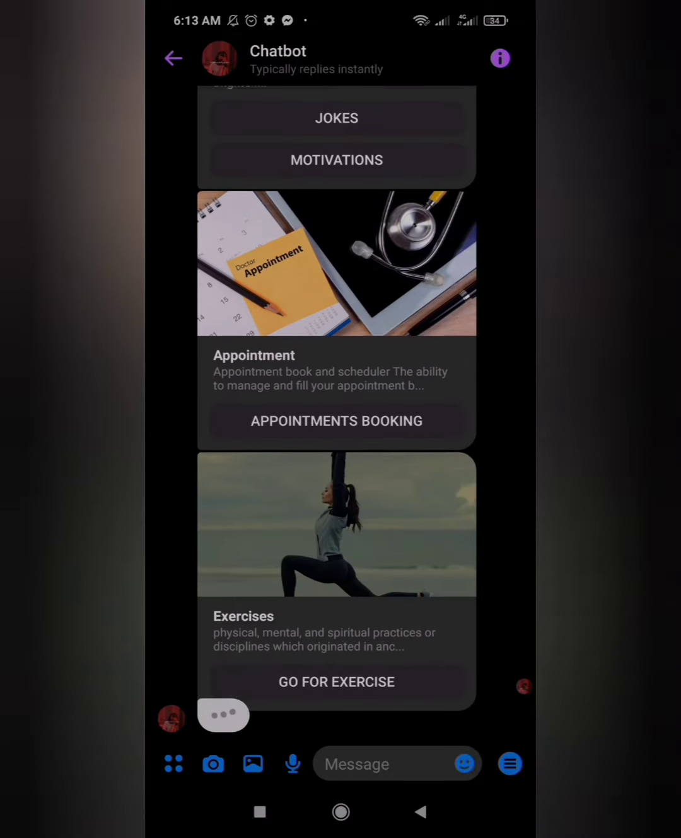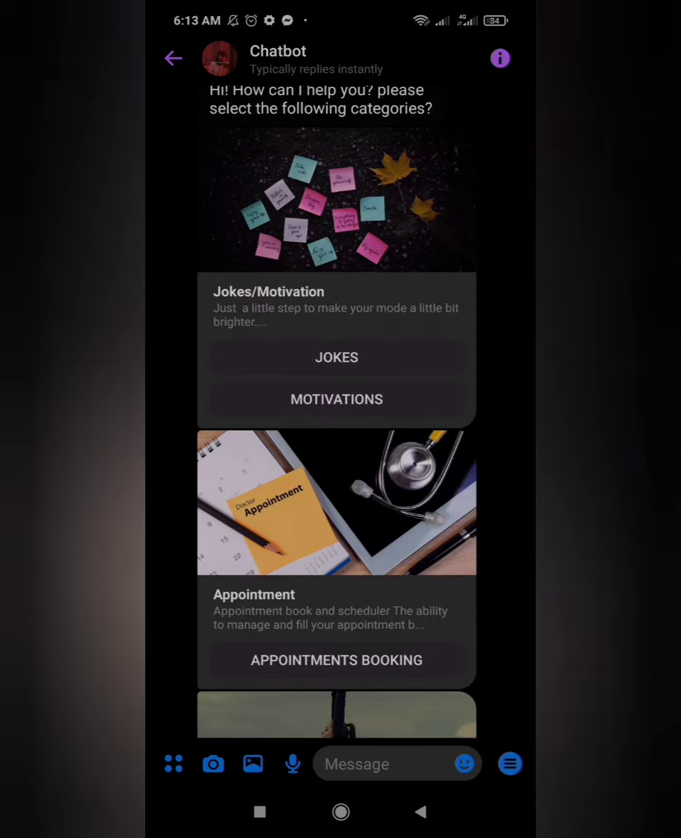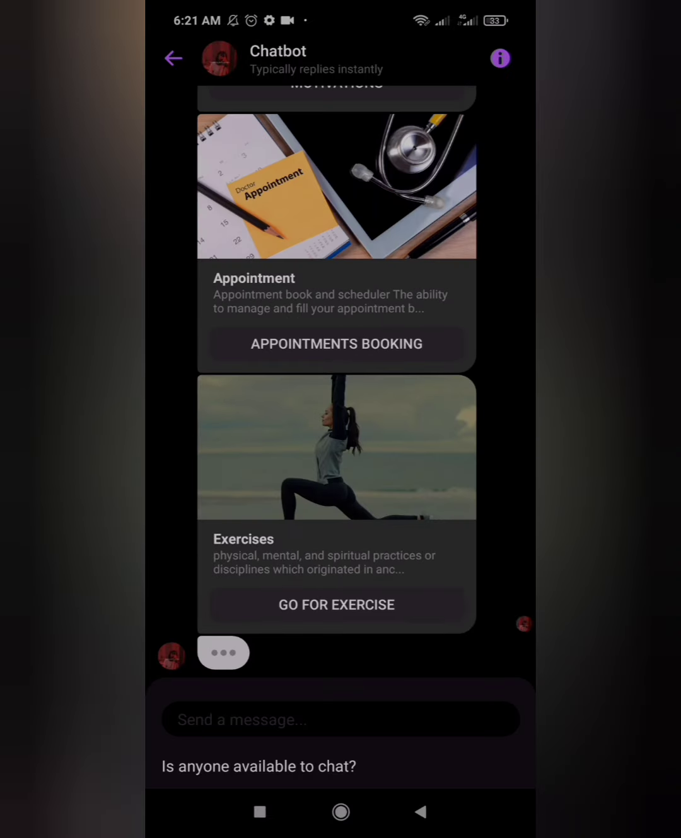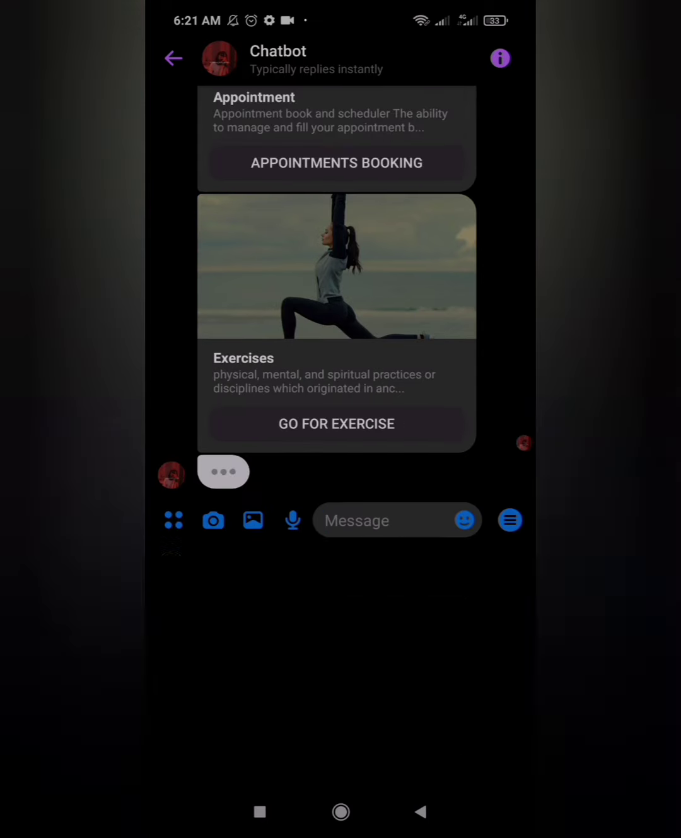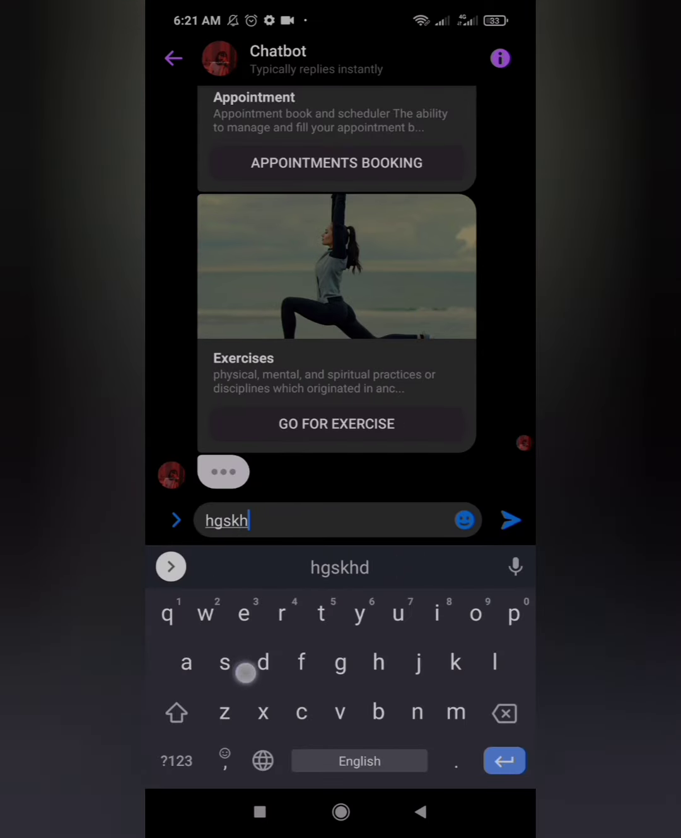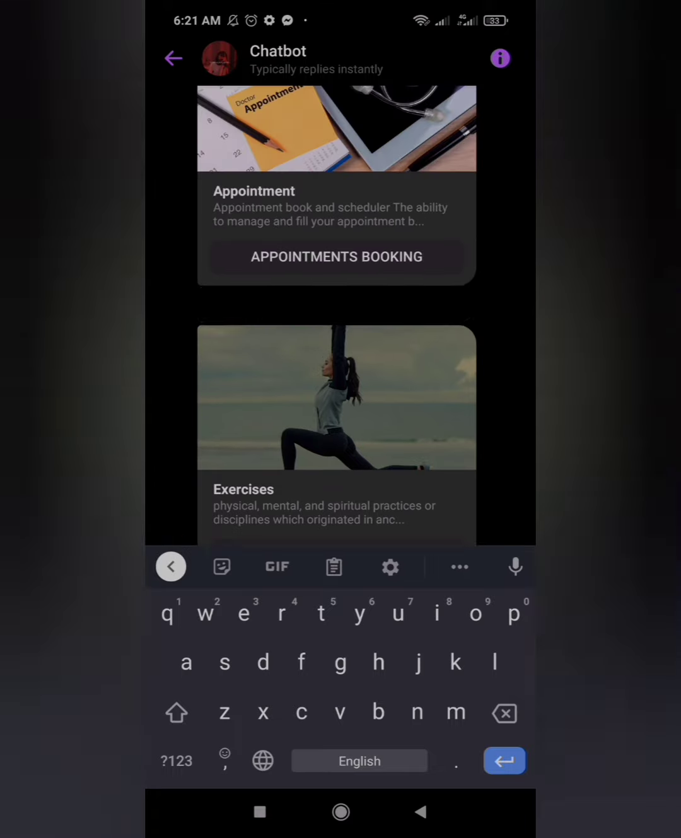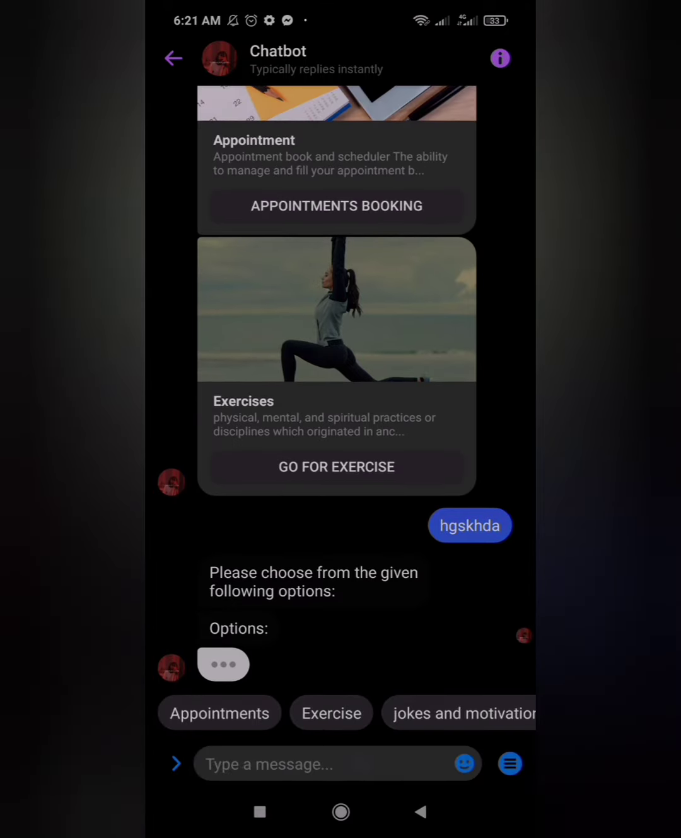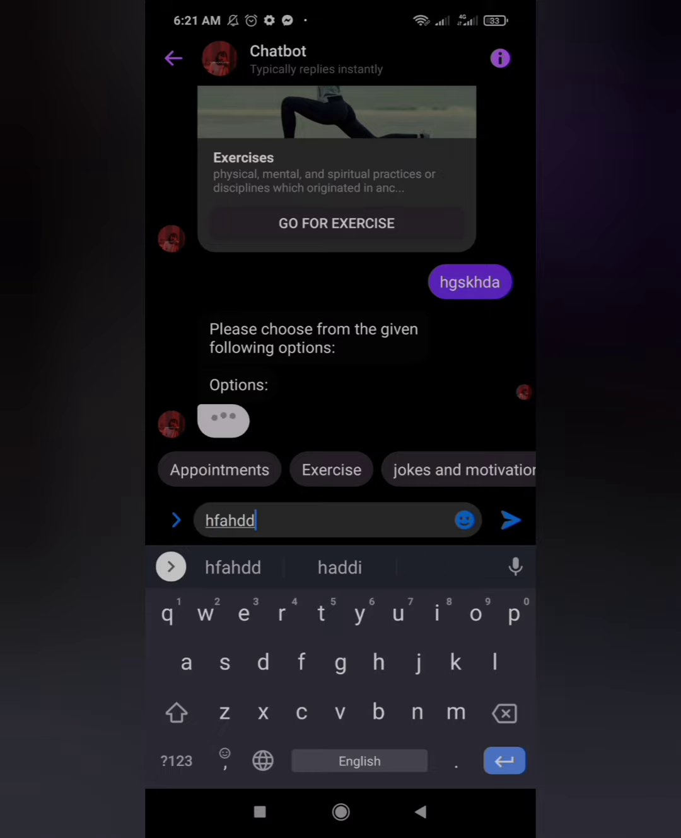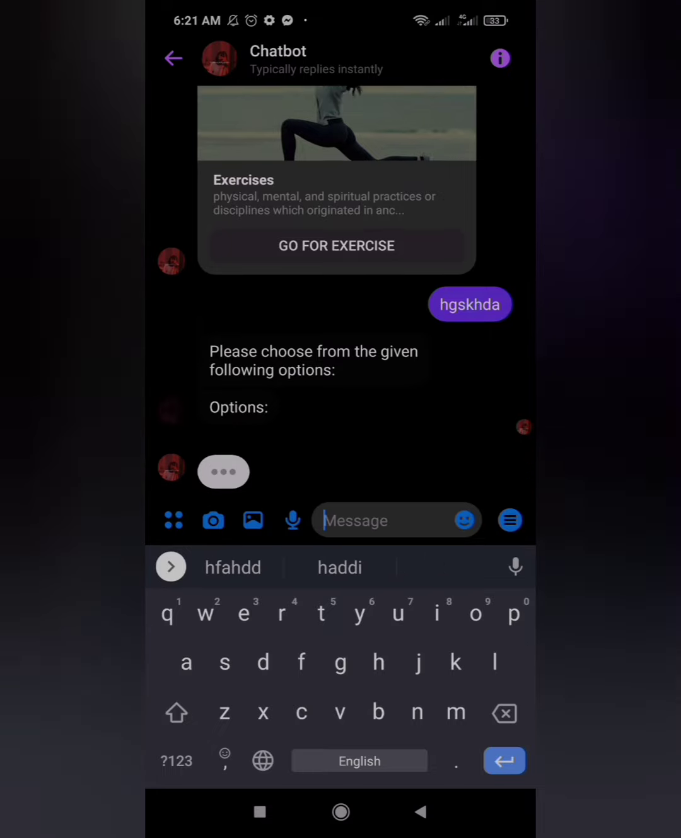Now here's a little twist. Let's check our fallback intent. If I enter some random data, the chatbot is going to display these options again and again until I choose the best one. I enter some random text and the chatbot displays three options. If I again enter some random text, it again displays these three options.